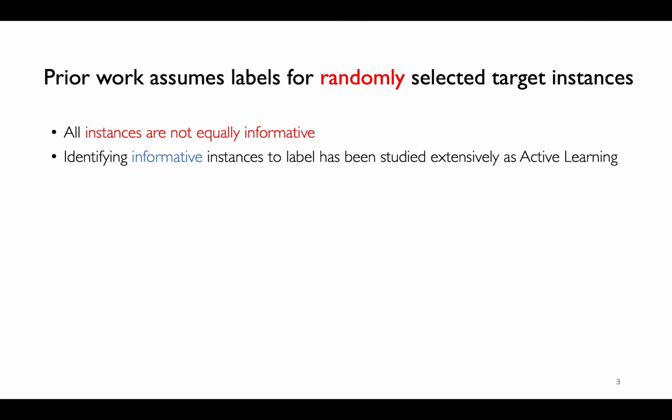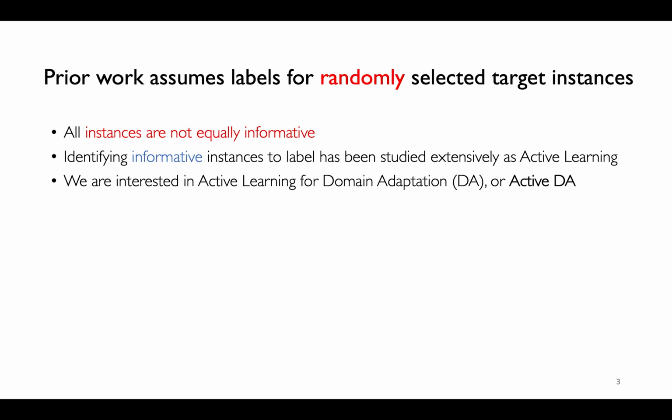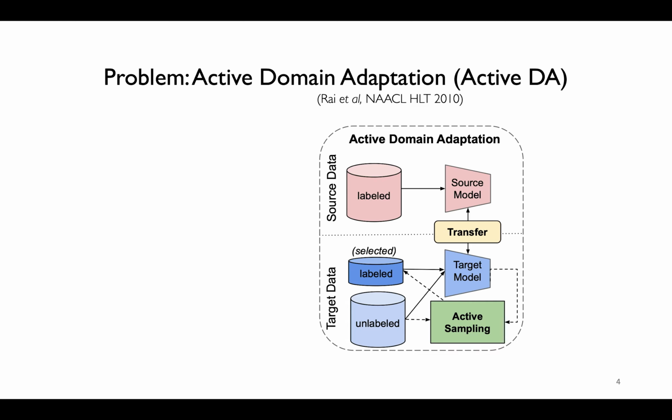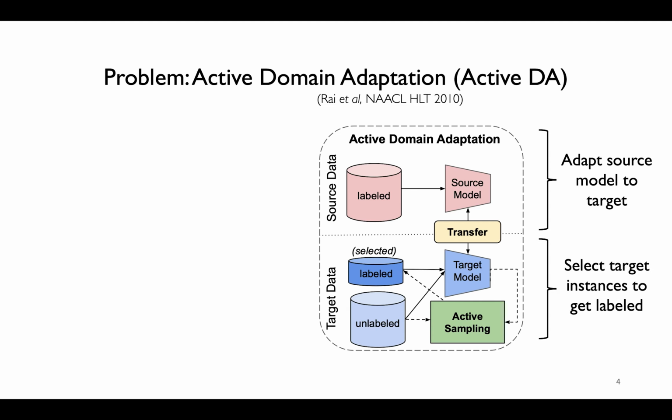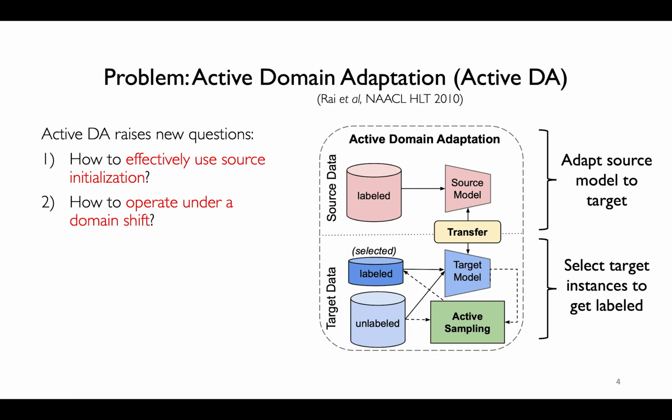The problem of identifying informative instances for labeling has in turn been studied as active learning. In our work, we focus on the less studied problem of active learning under a domain shift called active domain adaptation. Concretely, the goal in active DA is to adapt a trained source model to a related target domain, given the ability to acquire labels for a fixed budget of target instances. Unlike traditional AL, which focuses on learning from scratch, active DA allows starting from a trained source model but requires operating under an additional domain shift.